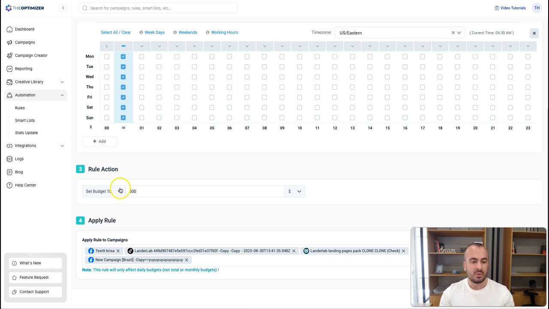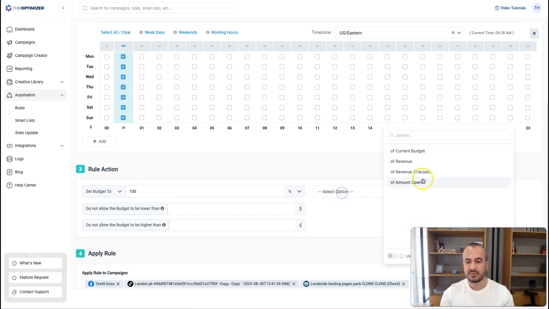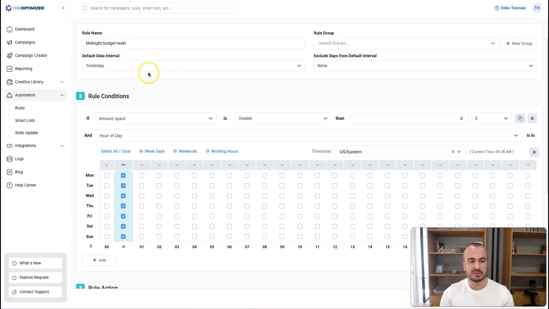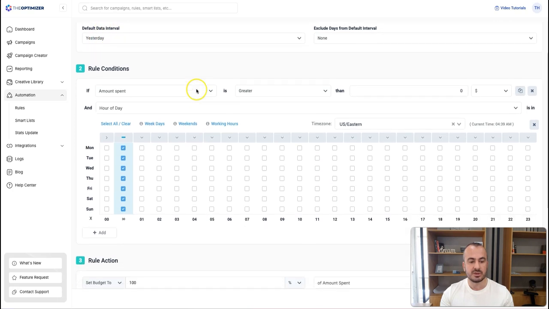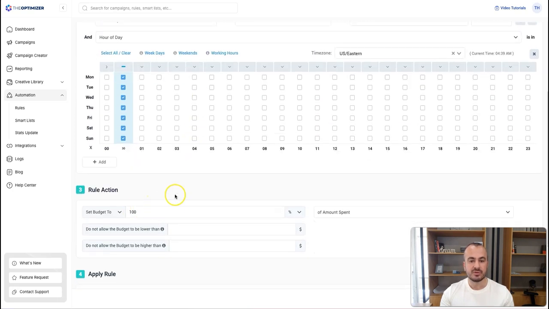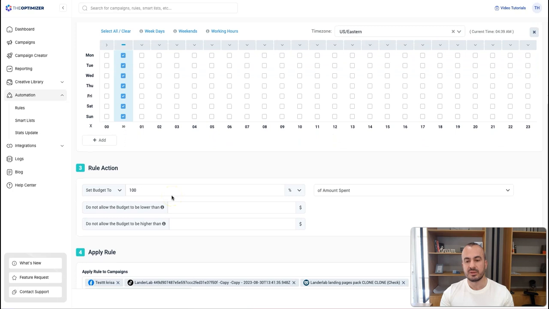So what you can do here also is say, okay, instead of setting the budget to a fixed value like we did, 500, set the budget to 100% of the amount spent. This will take the amount spent from the previous day, which is basically controlled by the data interval that we choose here, and we'll set the budget of the new campaign to that amount.